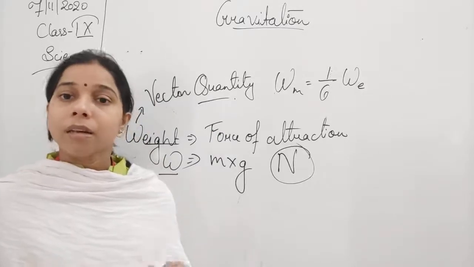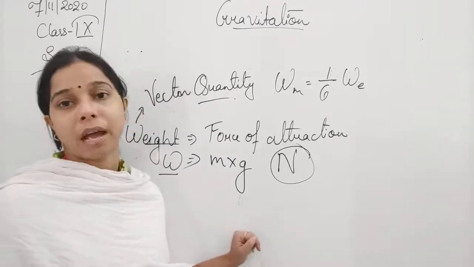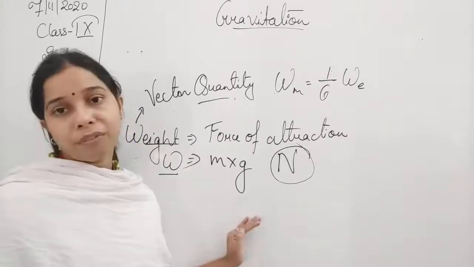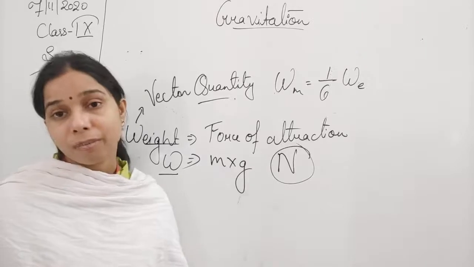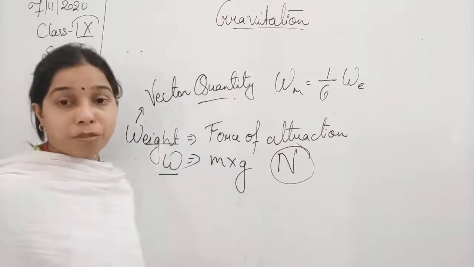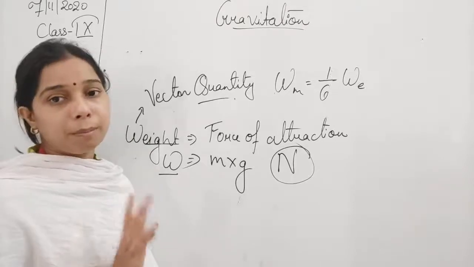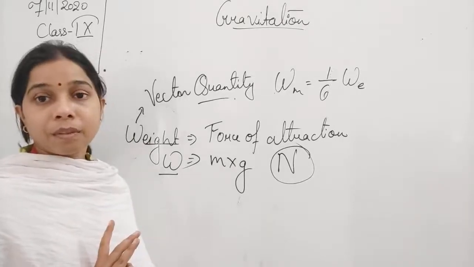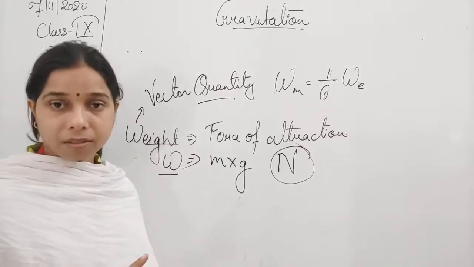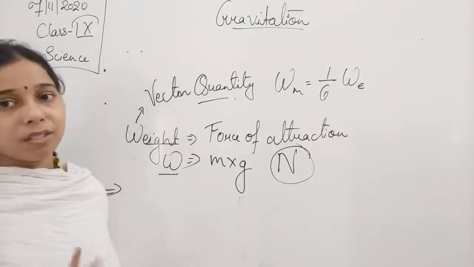That is why the value of the acceleration due to gravity varies from place to place. Now, since the value of the acceleration due to gravity varies from place to place, we will say that the weight of an object will also vary from place to place. One more thing: mass cannot be zero, but weight can be zero.